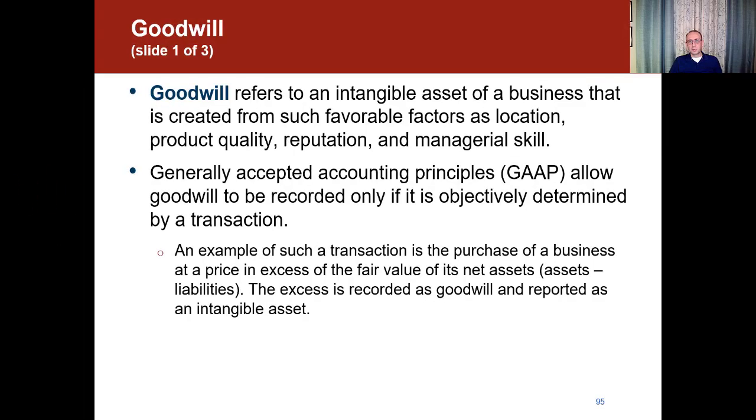Goodwill is another important example of an intangible asset. So what is goodwill? Goodwill refers to an intangible asset of a business that is created from favorable factors such as location, product quality, reputation, managerial skills, and other things that are hard to measure using direct value. Generally accepted accounting principles, or GAAP, allow goodwill to be recorded only if it's objectively determined by a transaction. So in other words, you cannot create your own goodwill.